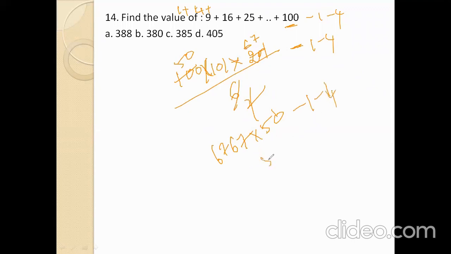Now 5 7s are 35. 5 6s are 30, 33, 35, 38, 30, 33, 0, minus 1, minus 4. Subtract that one.